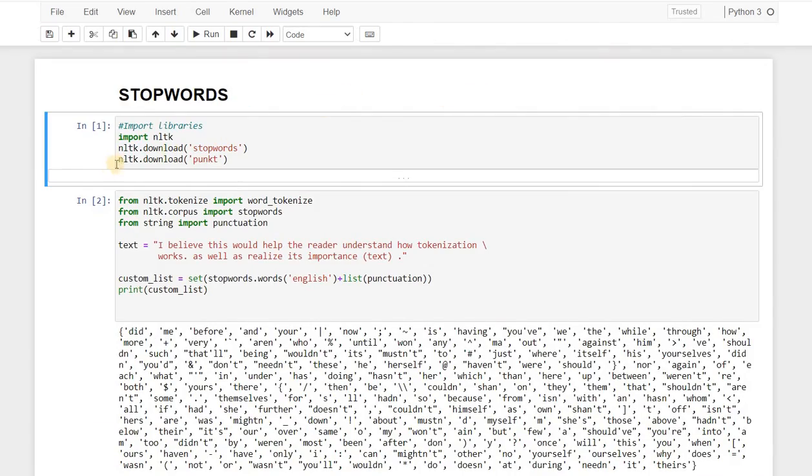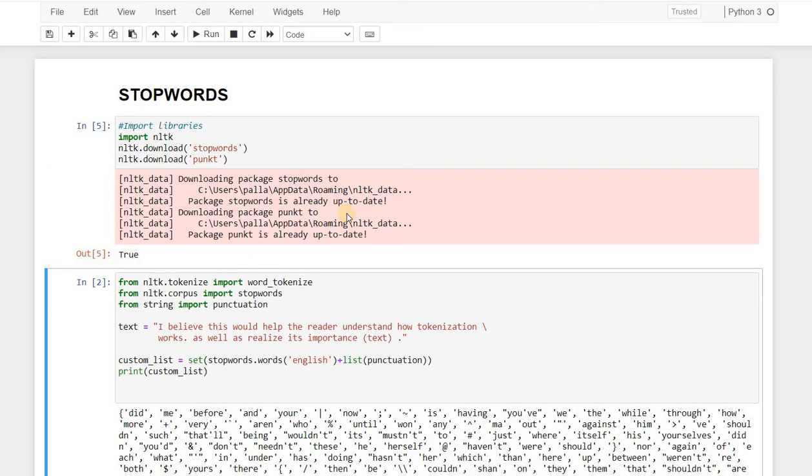So in Jupyter Notebook, I have opened Python 3. So firstly, we have to import libraries. We will import NLTK. And now if we don't have some of the libraries, then we can download it. So here I have downloaded two libraries, that is stop words and second is punctuation. So for this, we have to write nltk.download stop words and nltk.download punctuation. So when we run this, see this all gets downloaded, and when we get true, it means that it is downloaded.